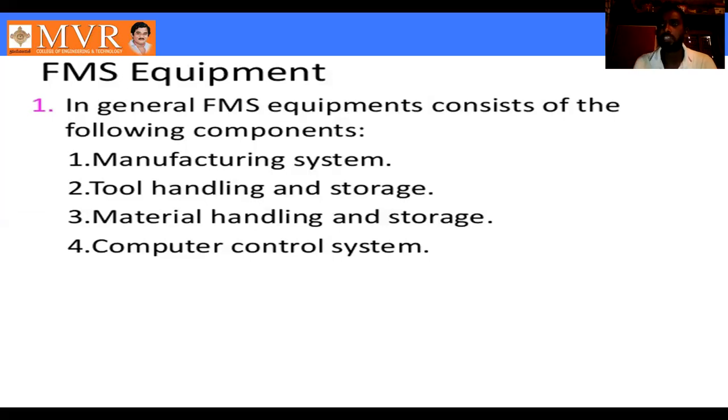Next is part classification and coding system, which is a very important one. Why? Because in design and manufacturing, machines should be given some codes, since we store the programs on the computer. Each and every operation can be given a code. Drilling has a code, and cutting has a code on the CNC machine. So part classification and coding is very important.